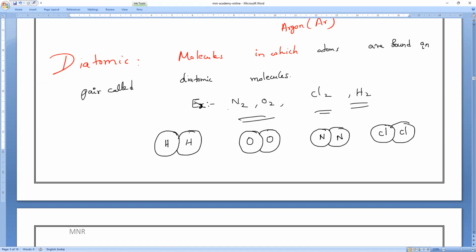Any doubt for anybody, you can ask. These are the examples of what? Examples of diatomic molecules. Understand all English?